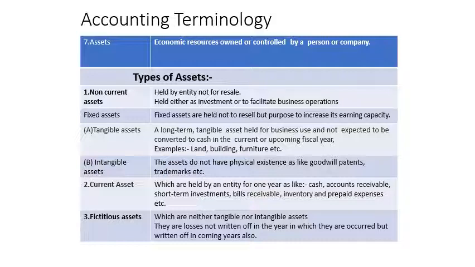So these are part of the current assets. Now I am moving toward the fictitious assets. These are not tangible assets, intangible assets, or current assets. So we can say these are the losses. Losses mean those which arise in one year but cannot be covered in the same year. They can be covered in the coming year. So these are to be shown in the balance sheet with the name of losses.